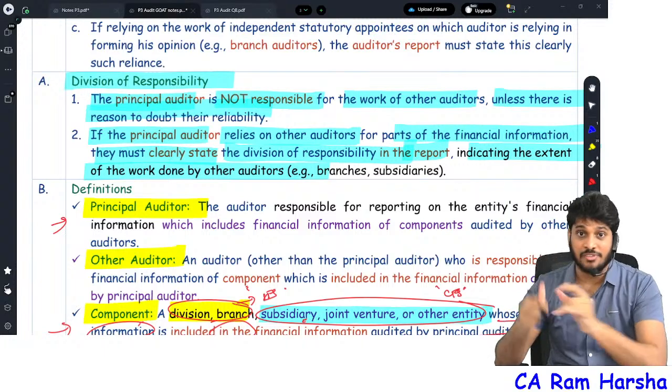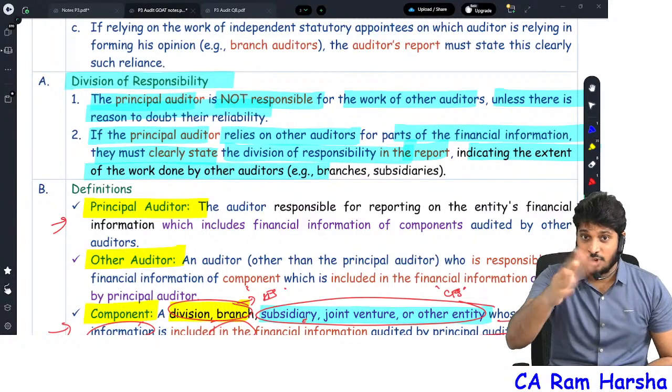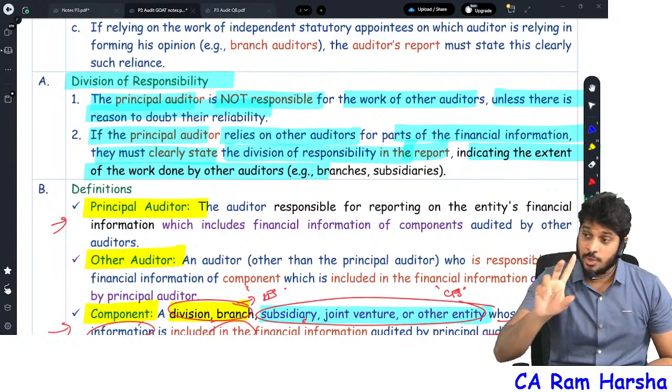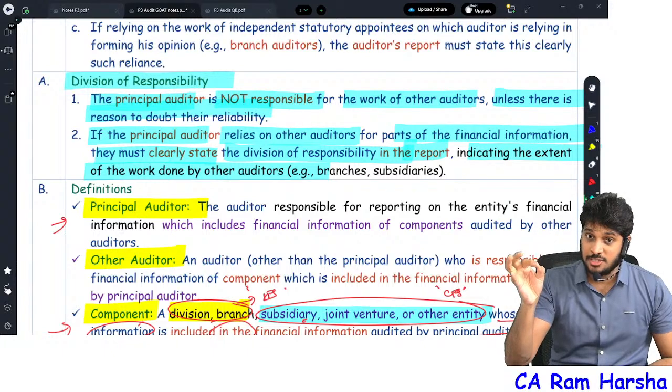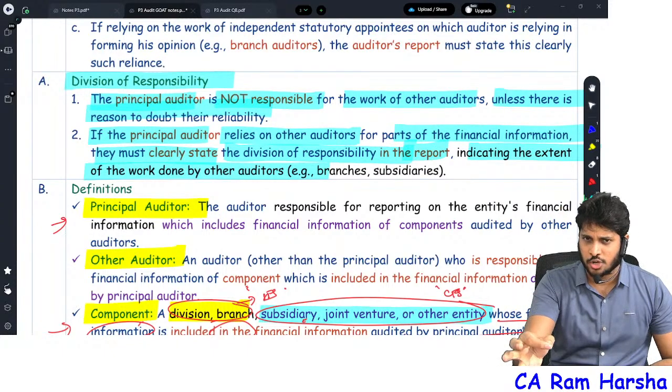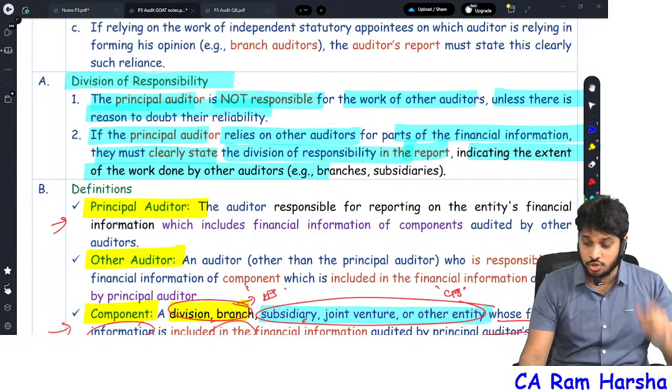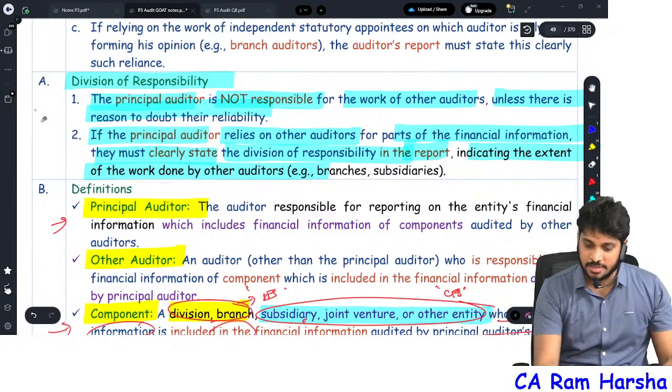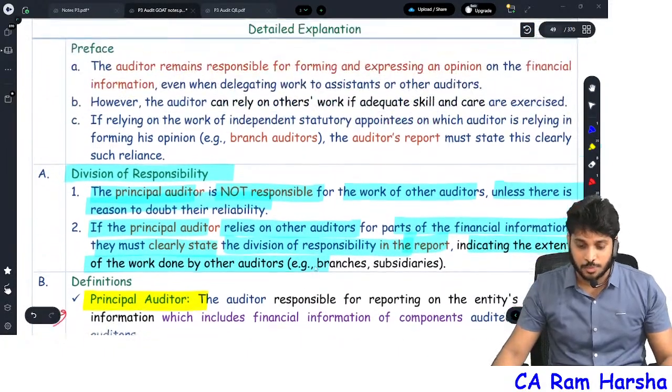That's why, in State Bank of India's other matter paragraph, they state they have not audited 6,000 branches, which are audited by other auditors. These branches have 23 lakh crore worth of assets and 1.7 lakh crore worth of turnover, audited by other auditors. So you should clearly state that. In the exam, they will straight away ask you to write about division of responsibilities.